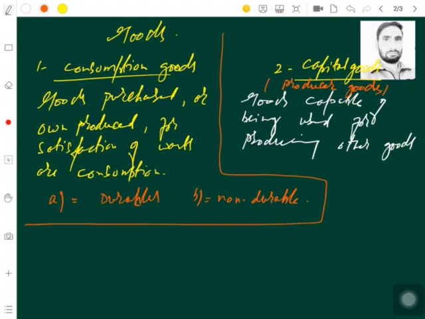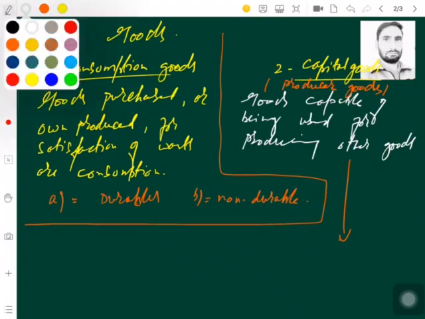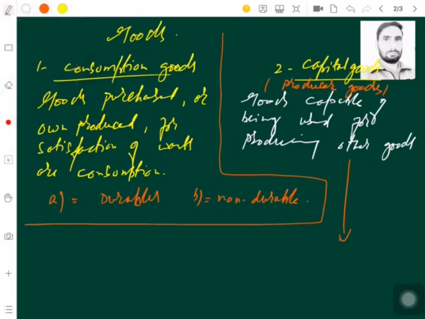These capital goods can also be classified into the same two types. One is durable capital goods and second is non-durable capital goods.